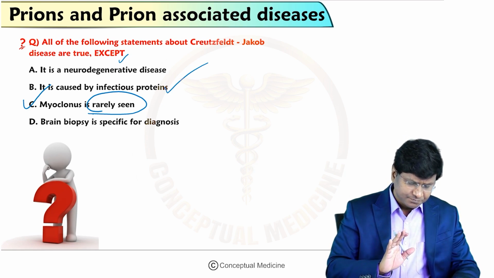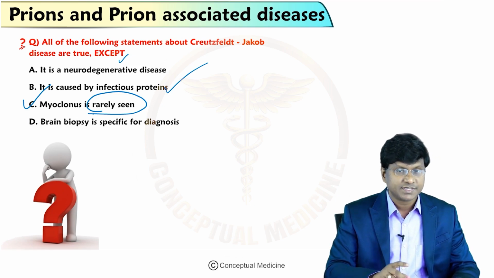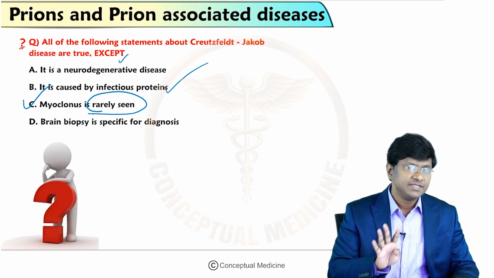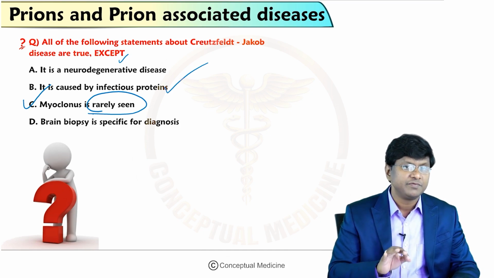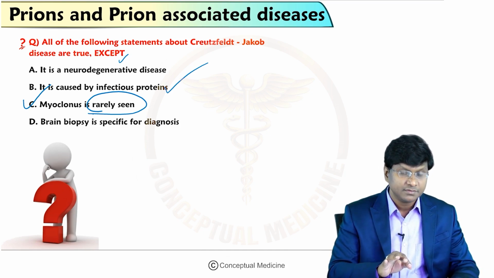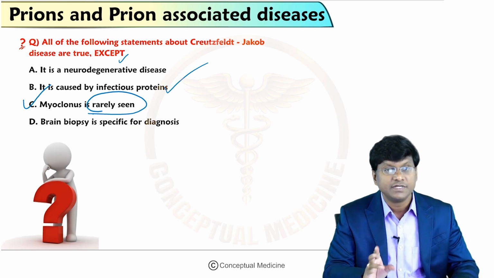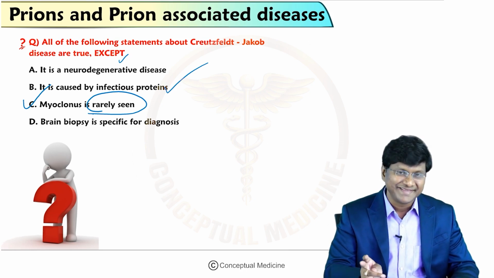So the human prion diseases are scrapie, Kuru, Creutzfeldt-Jakob disease, and fatal familial insomnia. These are the prion diseases, out of which you need to be very much aware of Creutzfeldt-Jakob disease. So this finishes the topic of the prion or prion-related diseases. Thank you very much.